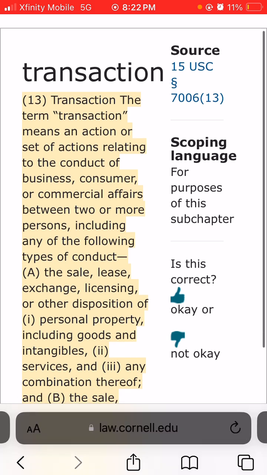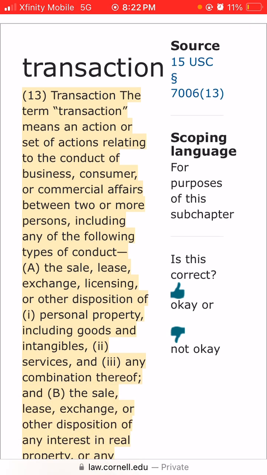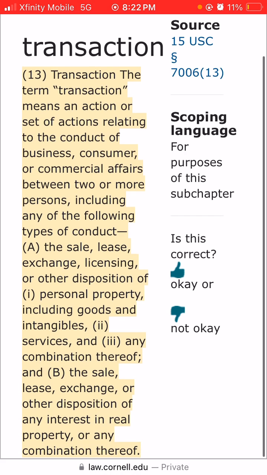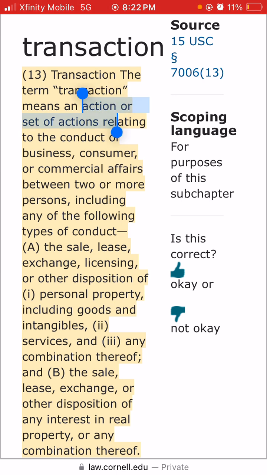A transaction means an action or set of actions related to the conduct of business, consumer affairs, or commercial affairs between two or more persons, including any of the following types of conduct. So a transaction is an action or set of actions related to the conduct of business.